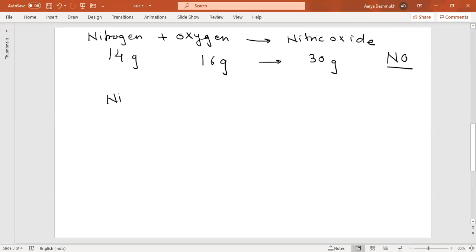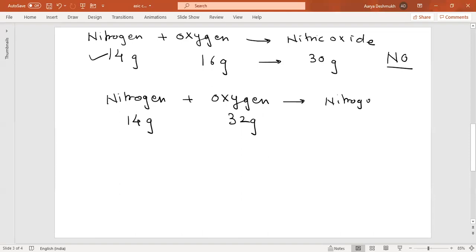And another product, by combining these same two elements, nitrogen and oxygen, with different weights. Of course, the weight of nitrogen should be the same here: 14 grams of nitrogen plus 32 grams of oxygen. When they combine together, it forms nitrogen dioxide. Nitrogen dioxide means NO2. So 46 grams of nitrogen dioxide forms.